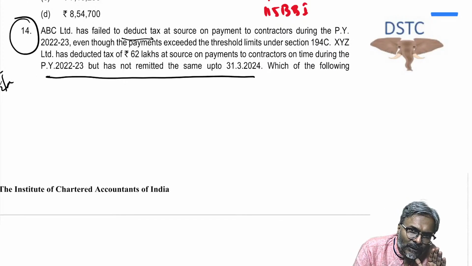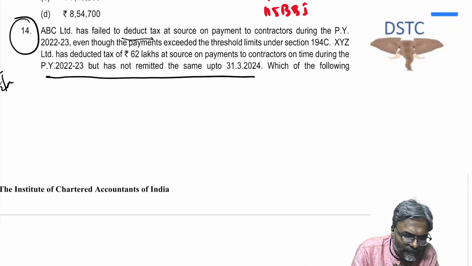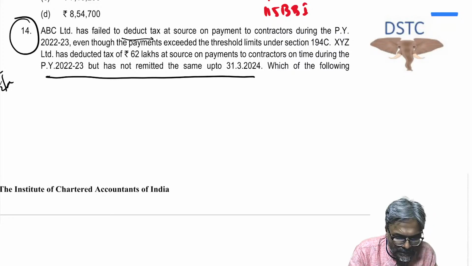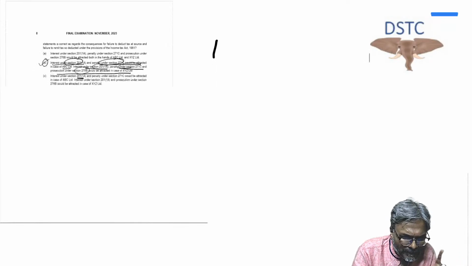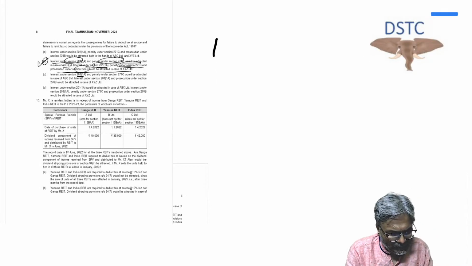Whereas if you have not deducted it, then only interest and penalty, students. So this is what it is in this case. Therefore, just keep in mind, students, for this particular question, the answer is B. Just keep that particular point in mind, students.